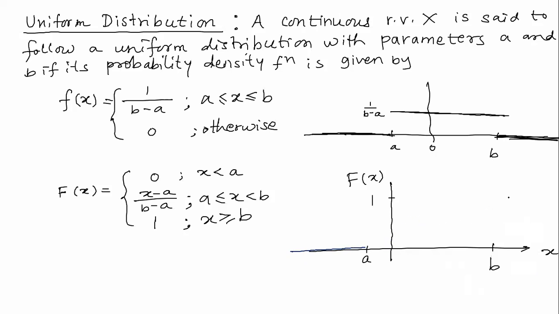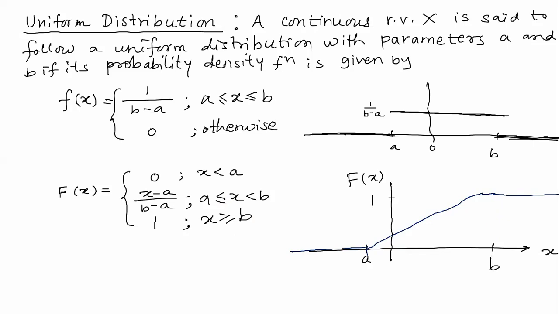And then when x is greater than or equal to b, capital F of x is equal to 1. And in a straight line, like this, in between, when x is between a and b, F of x is equal to x minus a upon b minus a.